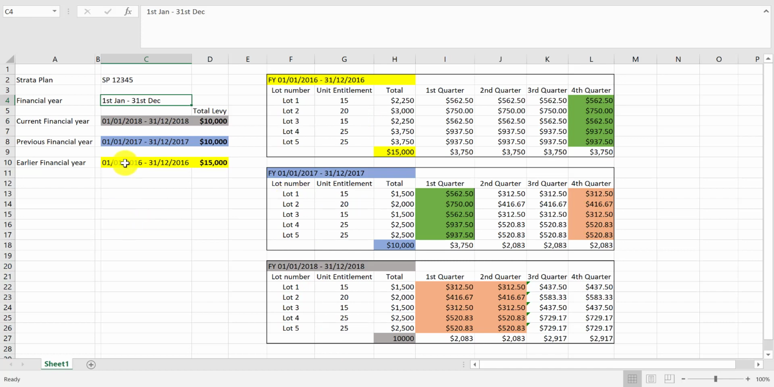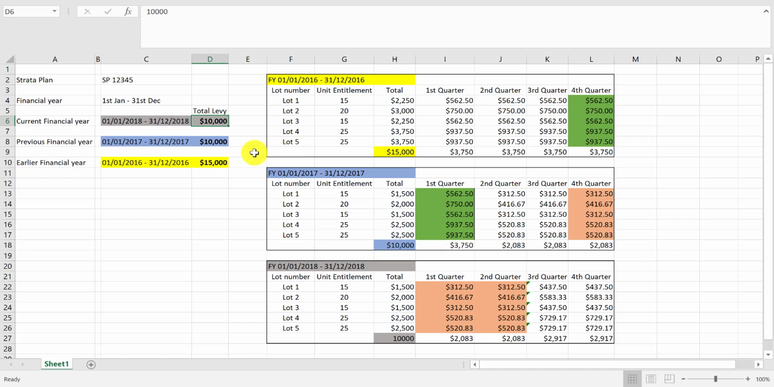The earliest financial year is 2016, and the levy contribution for the whole year, please notice, for the entire financial year, which is 4 installments, is $15,000. In the next financial year, 2017, it was decided to keep the levy at the $10,000 level. And in the current financial year, 2018, the Owners Corporation decided that the levy is going to be $10,000 again, which is the same as 2017.